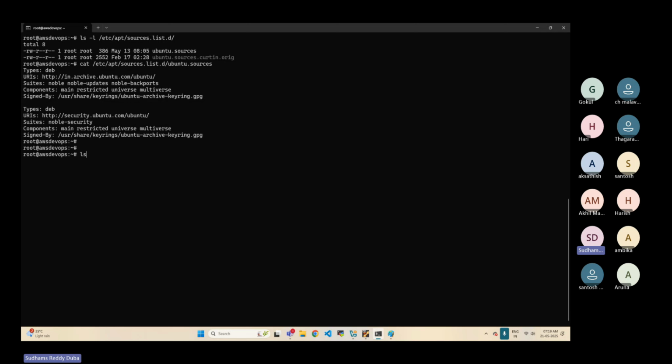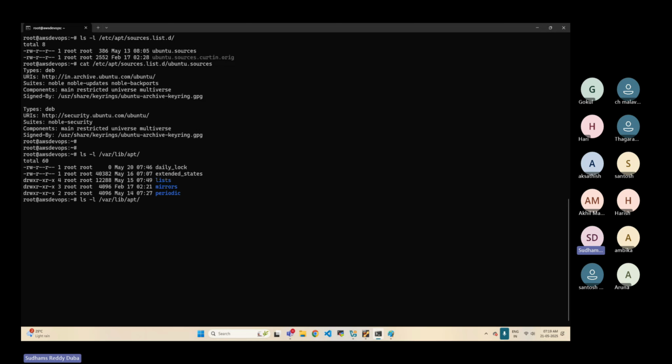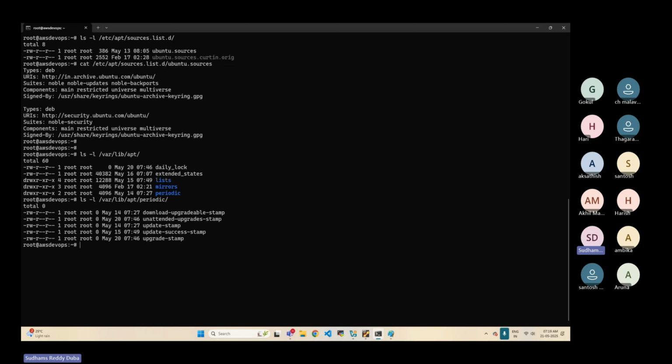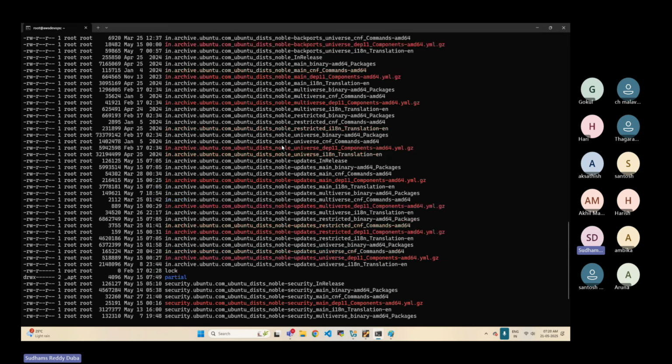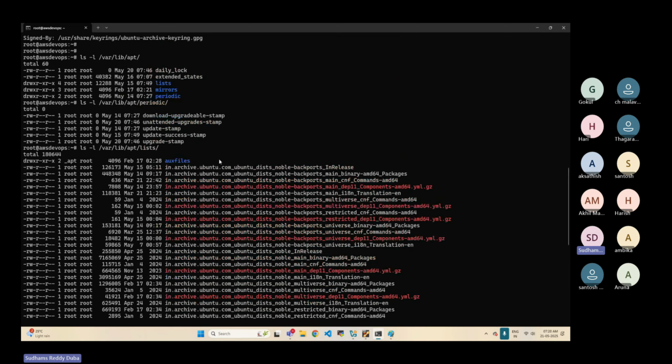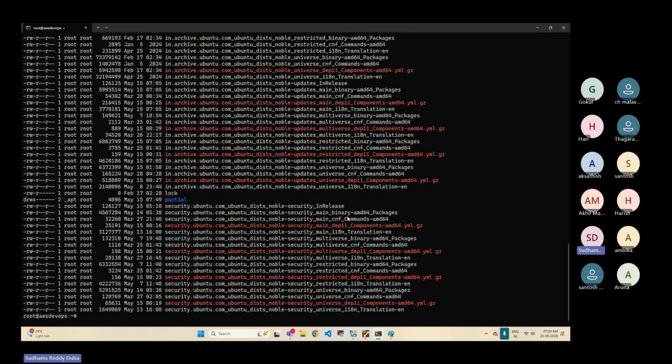It will be under /var/lib/apt. Under that we can see, I think it is periodic, no, not periodic, sorry, lists. Under that all this information will get stored. Since we already ran it, it got stored.